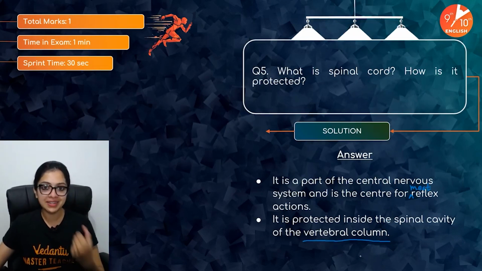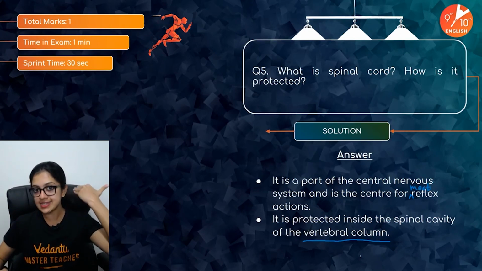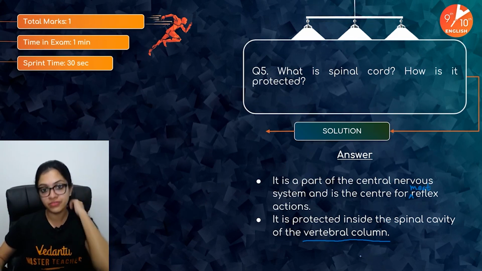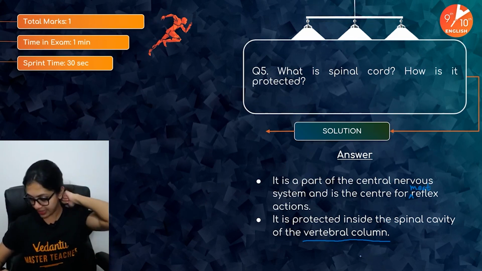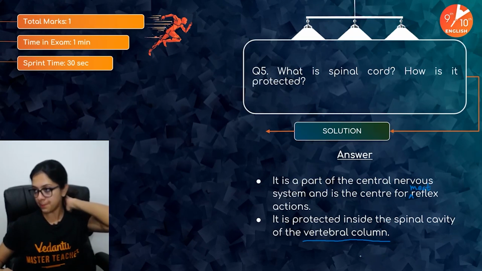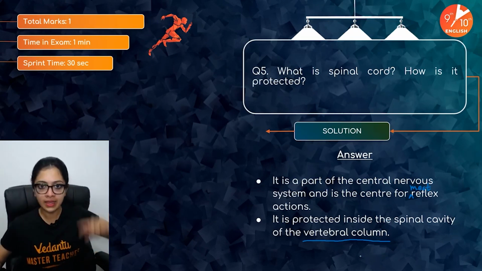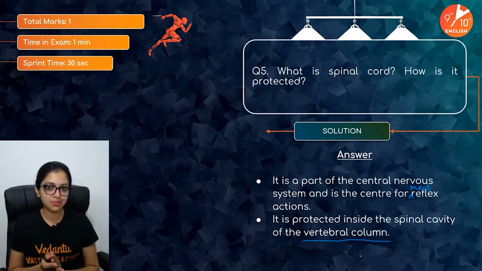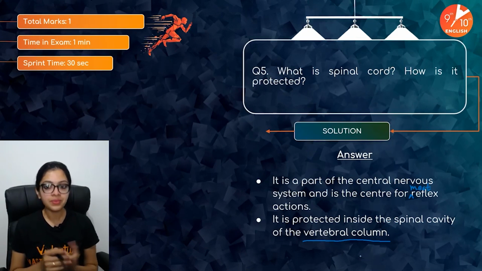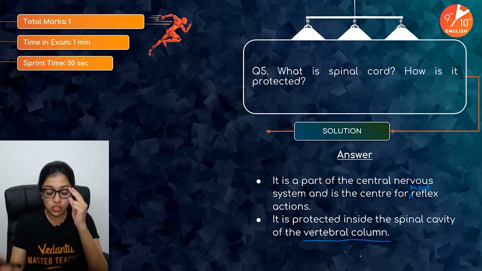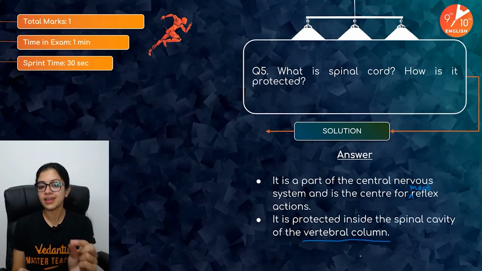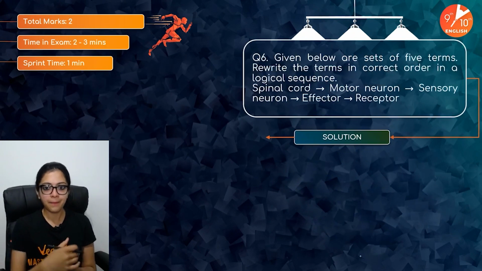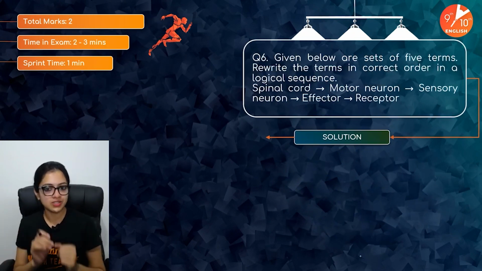The spinal cord is the part of the central nervous system which extends beyond the brain, beyond the hindbrain, and is enclosed within the vertebrae or your backbone, which you can feel when you touch behind your lower neck and behind your entire back. Those tiny little bones are the vertebrae which form the vertebral column. So this is what the spinal cord is. The spinal cord is not your backbone. It is a structure found within your backbone. Yes, major difference. I love questions like these.